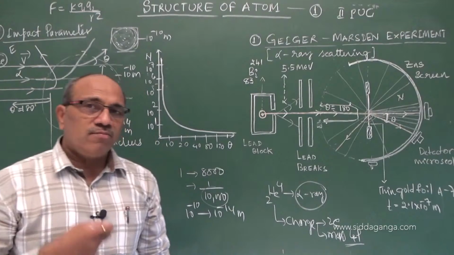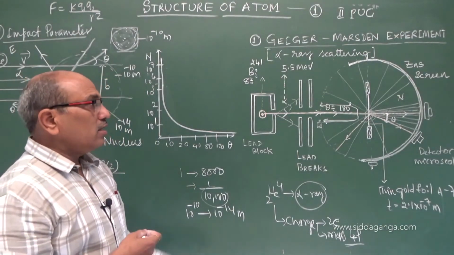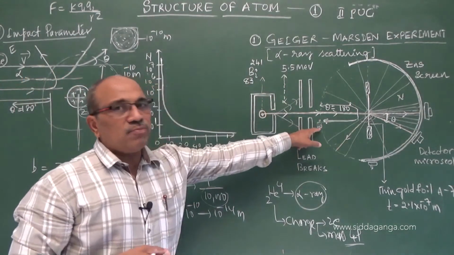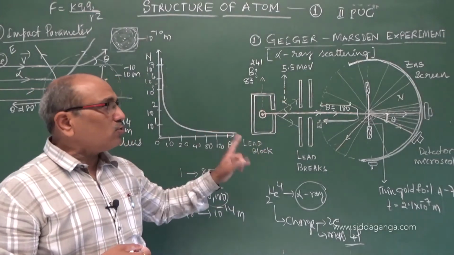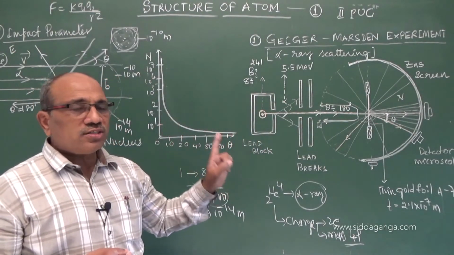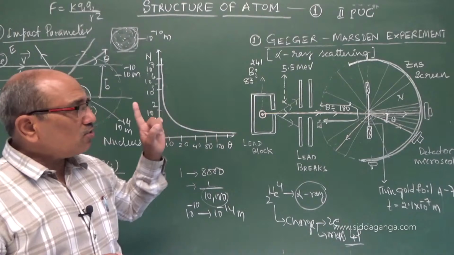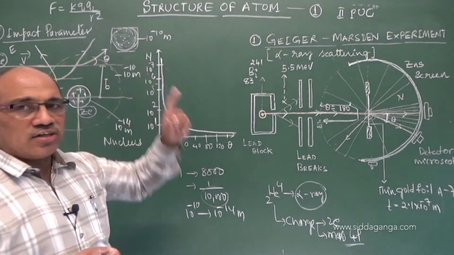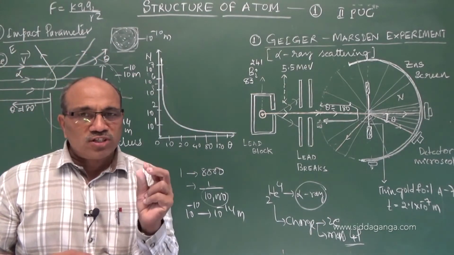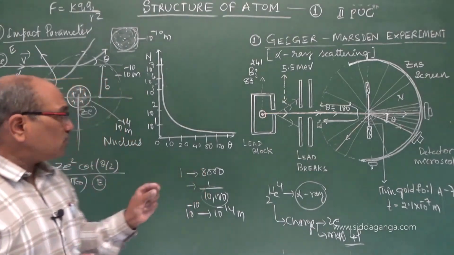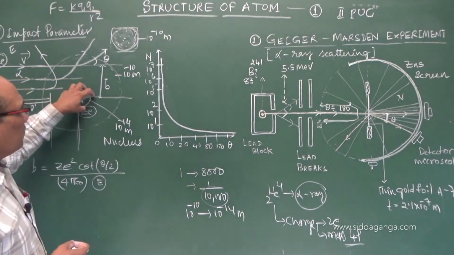That is later. But I am saying that large angle scattering being possible concludes that the positive charge and mass of the atom are not in the entire size of the atom, only in a small space. That space is around this much.